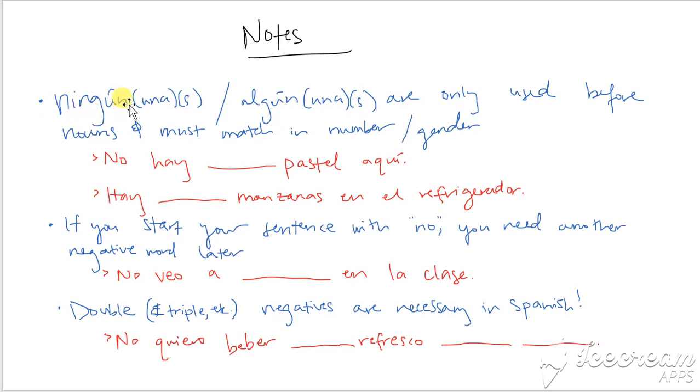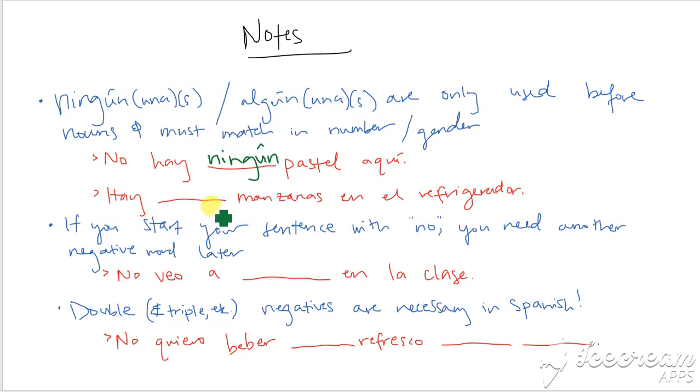So, the words ningún, algún, algunos, algunas, etc. are only used before nouns, and they must match in number and gender. So if I wanted to say there's no cake here, or there's not any cake here, pastel is singular and masculine, and it has to be a negative word because it starts with no. So no hay ningún pastel aquí. That's the singular masculine form, negative.